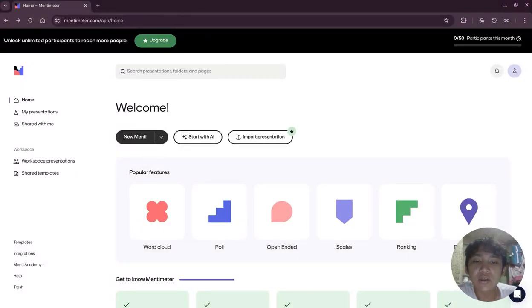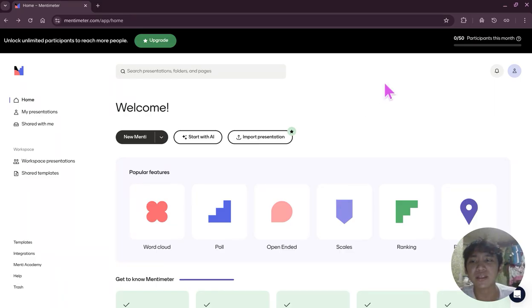Today we're diving into one of the easiest and most powerful tools that you can use in making your presentations more interactive: Menti, also known as Mentimeter. So if you want your audience to actually participate instead of just staring at you in your presentations, then this tool is going to be your best buddy.